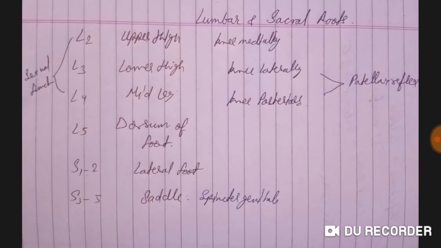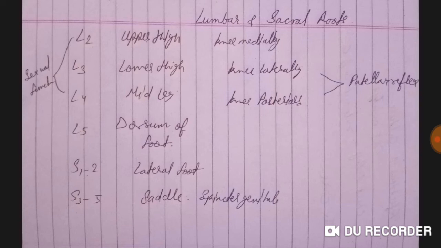Now the lumbar and sacral roots. L2 supplies the upper thigh and knee medially, L3 the lower thigh and knee laterally, and L4 the mid leg and knee posteriorly. L3 and L4 are responsible for the patellar reflex. L2, L3 and L4 are also involved in sexual function.